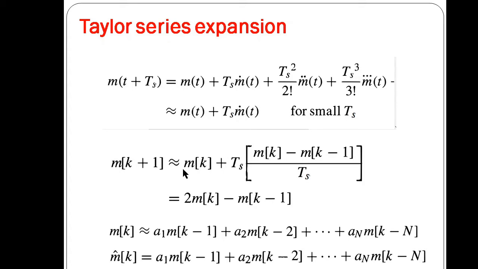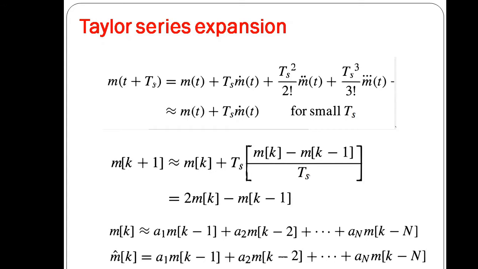So m(k plus 1) is equal to mk plus, now what is this differential? Differential is nothing but the difference between two successive samples, the present sample and the previous sample, divided by Ts. This is the actual definition of differentiation. So there is a difference between two samples, which is divided by the sample time.